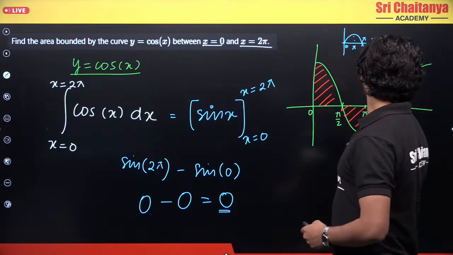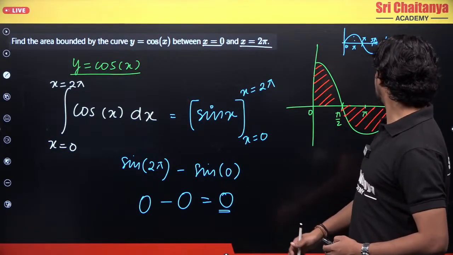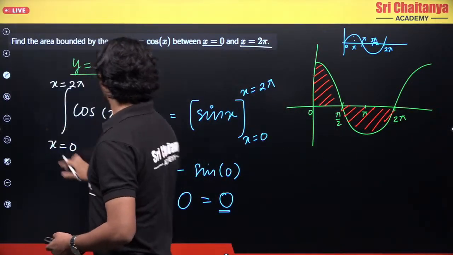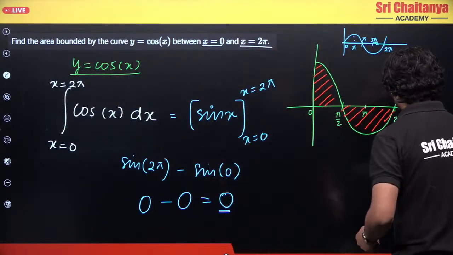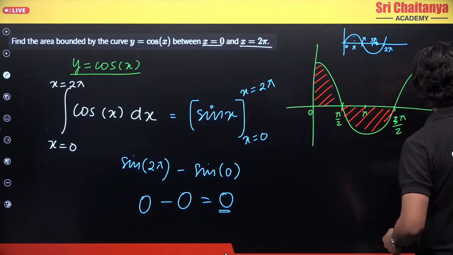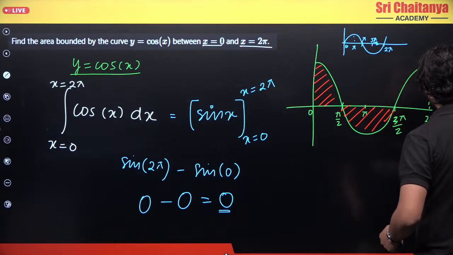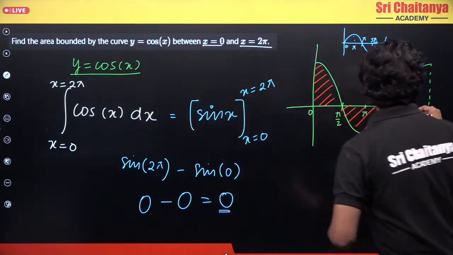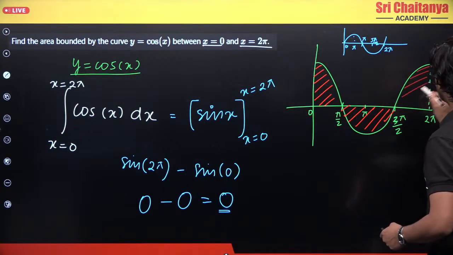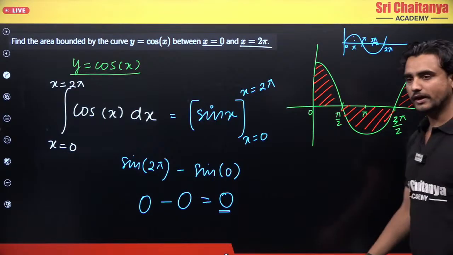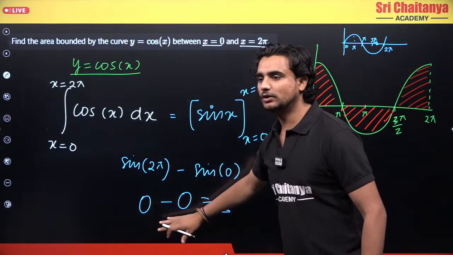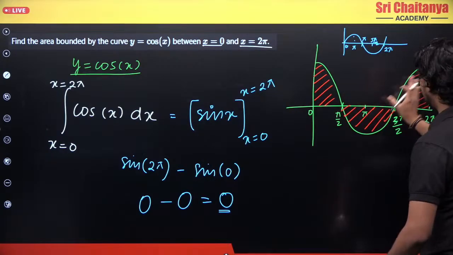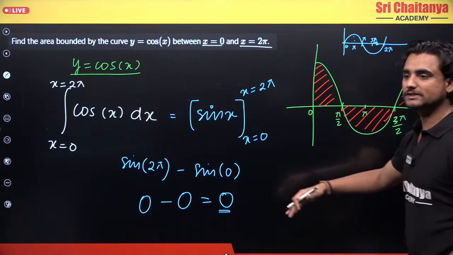Okay, I have made one mistake. What is the mistake here? This will be equal to 3 pi by 2, and this will be equal to 2 pi. So basically we are finding this total area. This is the total area which we are trying to find. Clear? Now we are getting 0 minus 0, correct? See, this is the positive area which I have, and this is the negative area. So this is why I am getting 0.